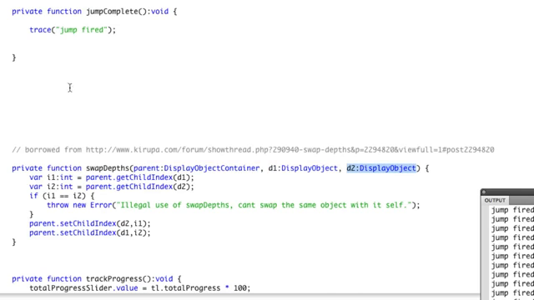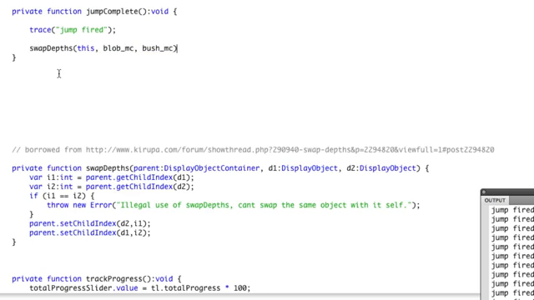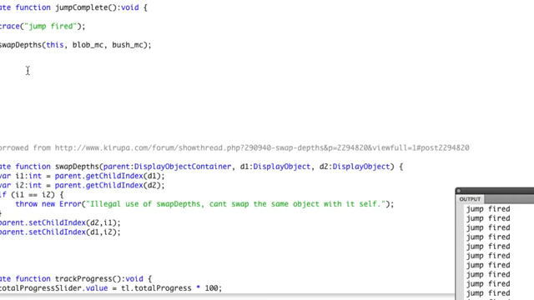So right now, if I want to use that method, I'm just going to say swap depths. This is the parent. Okay, that's the current root timeline of my document class. And we're going to use blob MC and bush MC. And this function works great.